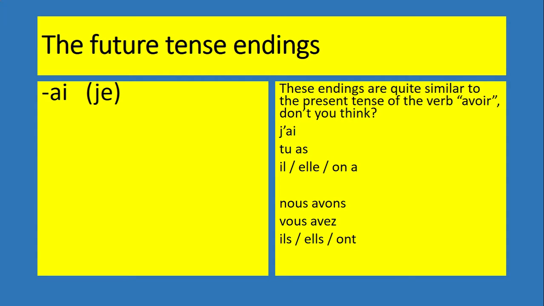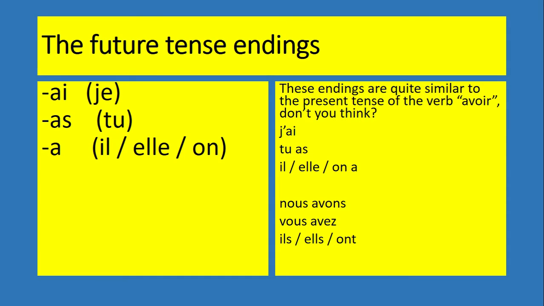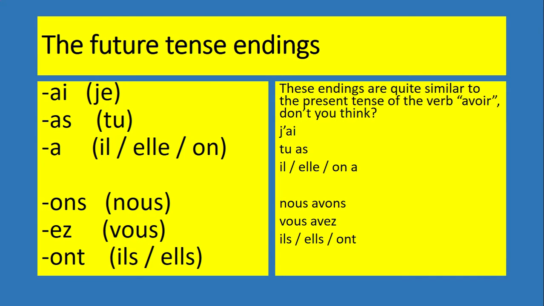Right, here we go. So these are the endings that you need to add to the infinitive to form the future tense. So if the subject is je, I, the ending is ai. If it's tu, meaning you, singular, it is as. For il, elle, on, he, she, we, add an a. For nous, add ons to the infinitive, that's we. If it's you plural, add an ez to the infinitive. And for ils and elles, add ont onto an infinitive.